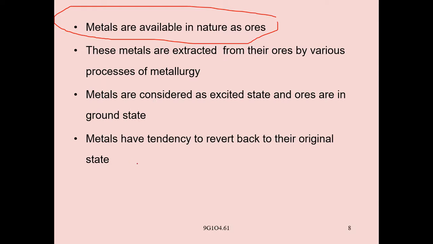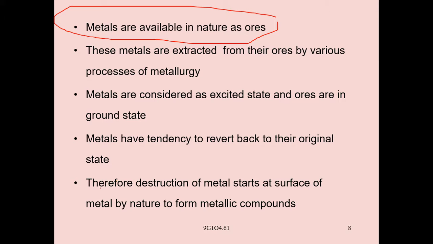Metals extracted by metallurgy revert back to the original state. Therefore, destruction of metal starts at the surface of the metal by nature to form metallic compounds.